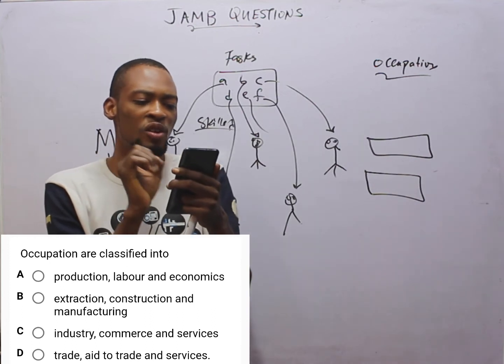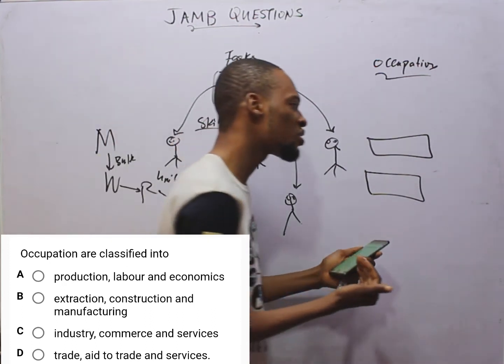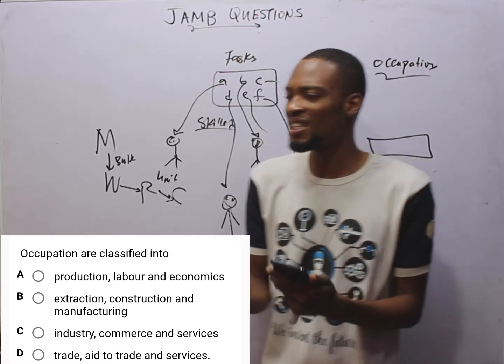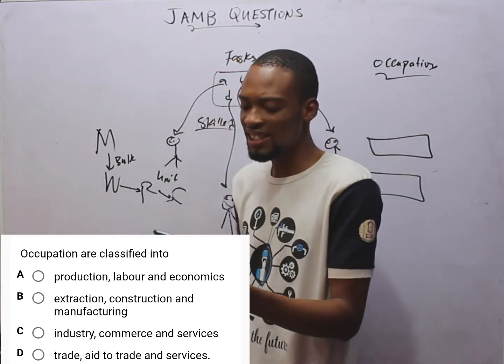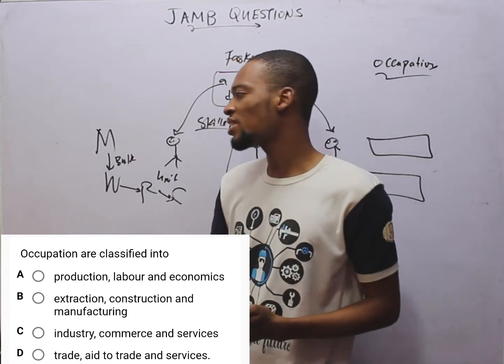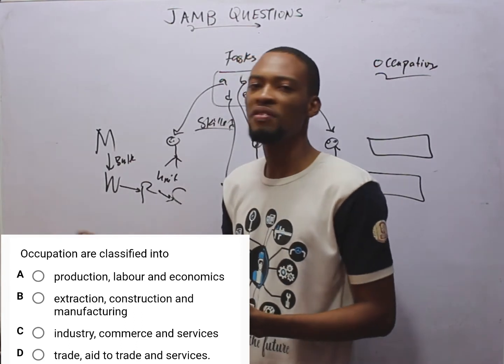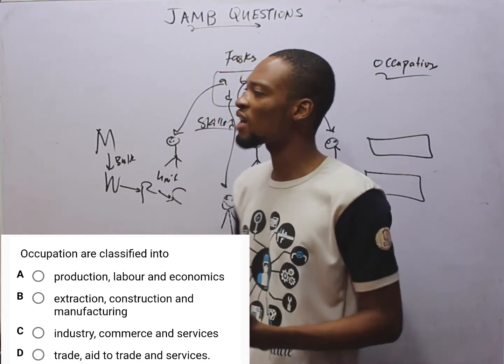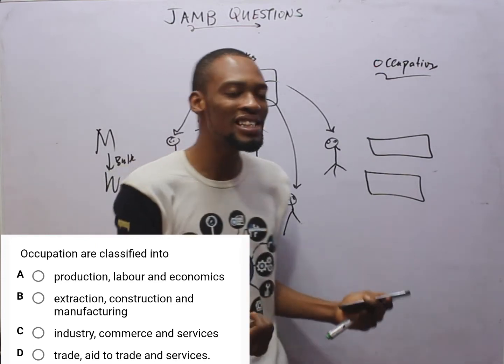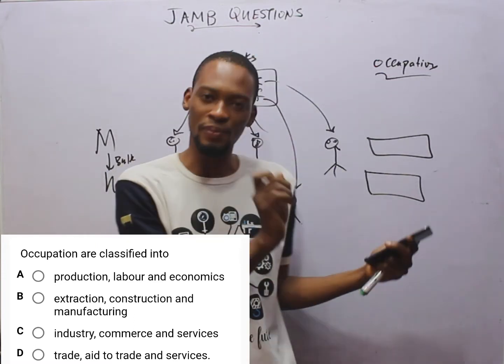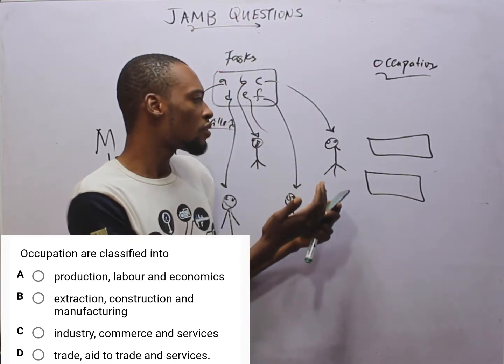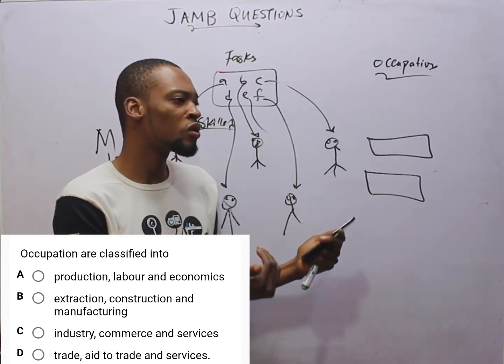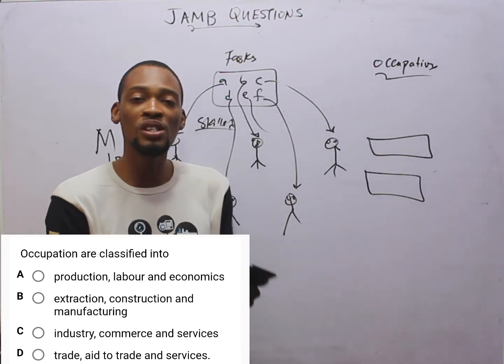While industry has to do with extraction, manufacturing, assembly, or construction. These are the types of industry: extractive industry, construction industry, manufacturing industry, where extraction has to do with getting raw materials from land or sea, like I explained earlier, and manufacturing is conversion of raw materials into finished or usable products.